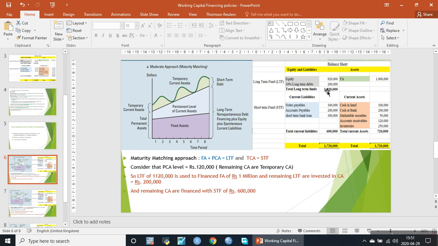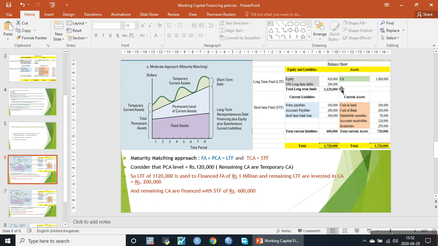So the total financing, long-term finance and short-term finance, is equal to 1,720,000. Whereas the amount of total current assets is 720,000 and the amount of fixed assets is